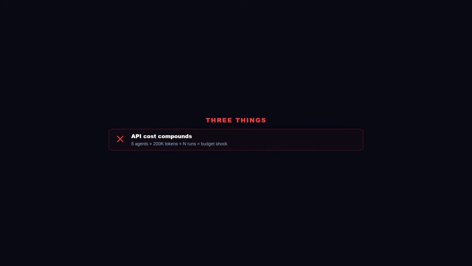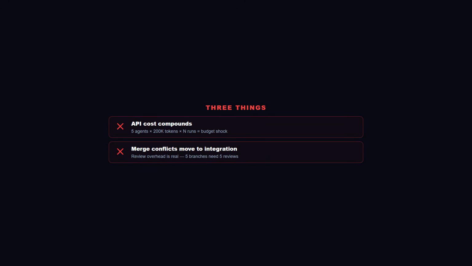Before you spin up 10 agents, 3 things. First, parallel agents compound costs. 5 agents each using 200,000 tokens per run will hit your API rate limits in minutes. Budget before you scale. Second, merge review doesn't disappear. Worktree isolation prevents write conflicts during execution. It does not prevent merge conflicts at integration. 5 agents each modifying shared utilities means 5 divergent branches.